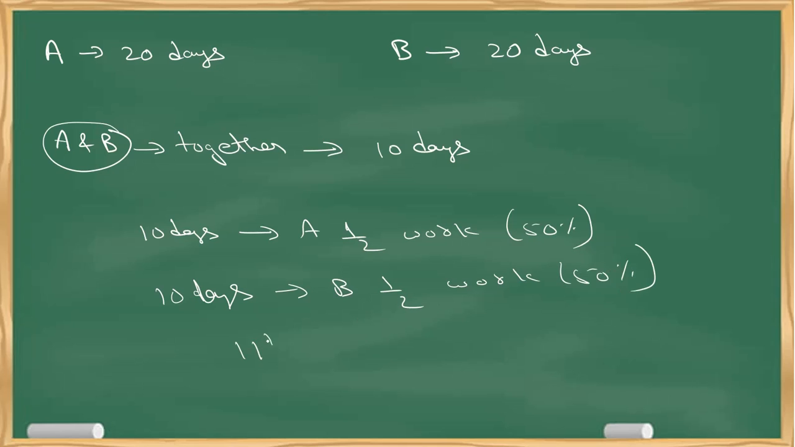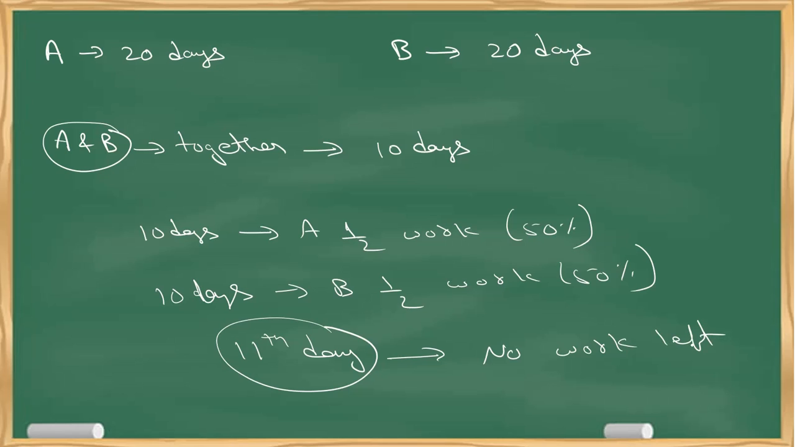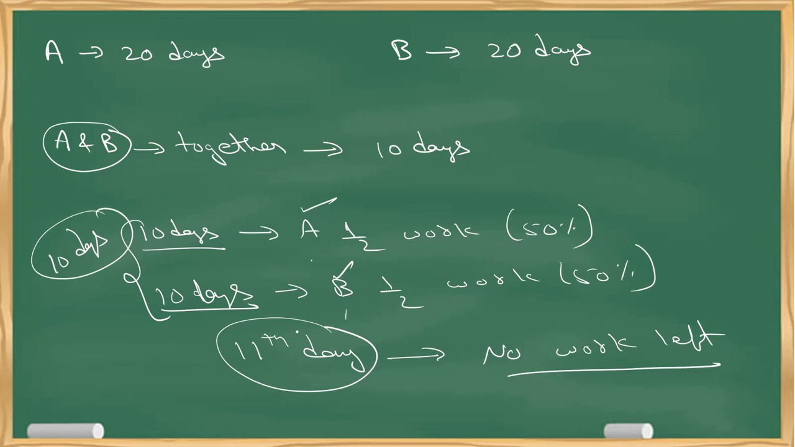Now, on the 11th day, there is no work left, because half the work has already been done in the past 10 days by A, and the remaining half of the work is also done in the past 10 days by B. So on the 11th day, no work will be left. That means A and B together can finish the work in 10 days by working parallelly or simultaneously.